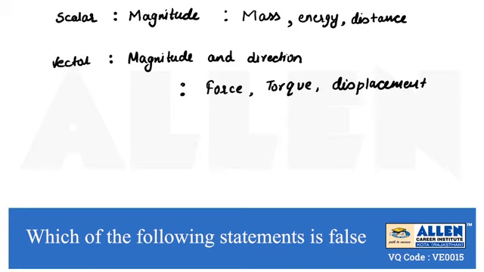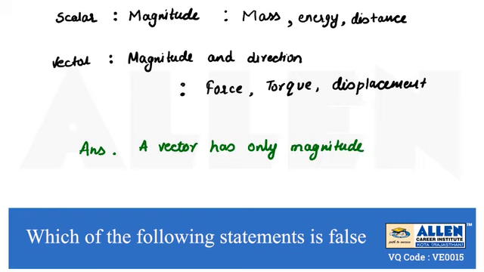So the answer to this question is: a vector has only magnitude whereas a scalar has both magnitude and direction.